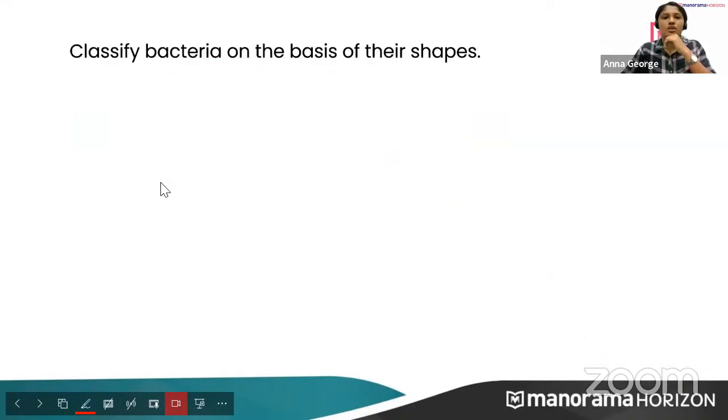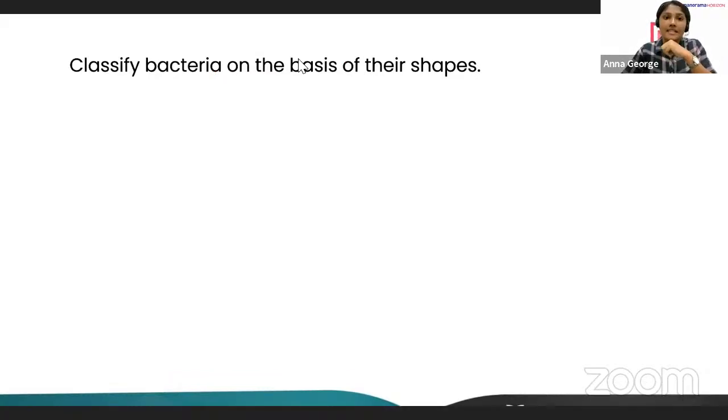So we can just discuss some questions here. Actually, I have put a lot of questions in this class, because it is your exam, right? So this is your revision class. You have to focus more on the questions part. Classify bacteria on the basis of their shapes. Actually, this is not specifically given in the textbook, but this can be asked because it is a general question.